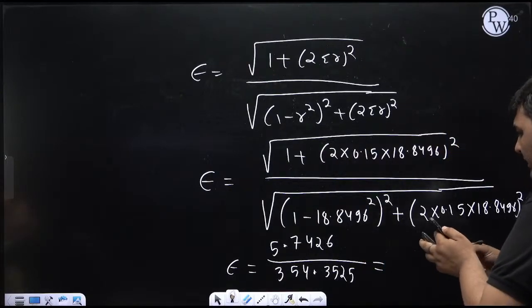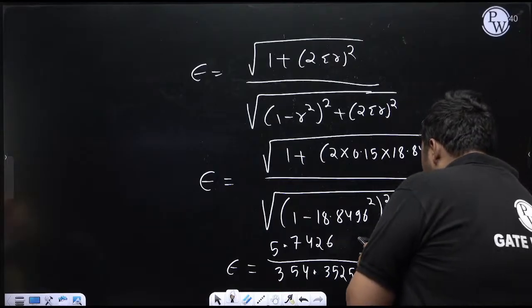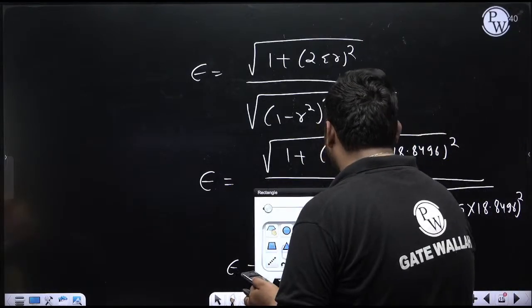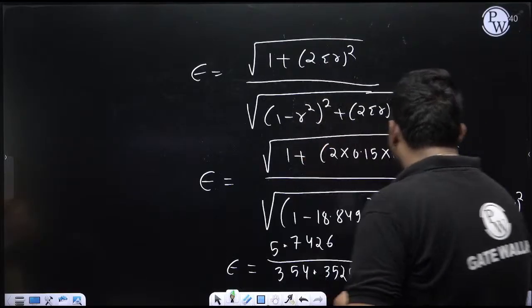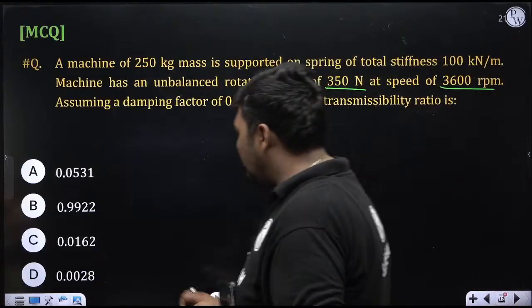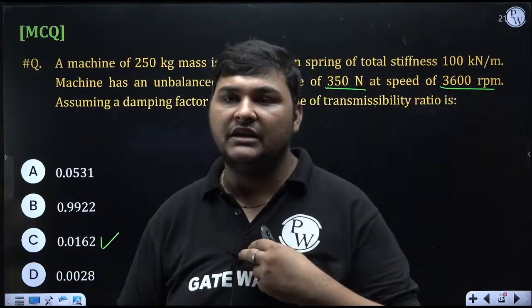So how much will this ratio come? 5.7426 divided by 354.3525 is coming 0.0162. You can see this value is less than 1. So for this question, the value of transmissibility ratio is 0.0162, matching option C. So the correct answer is C. Clear?